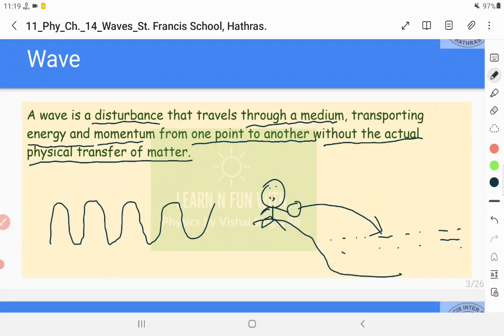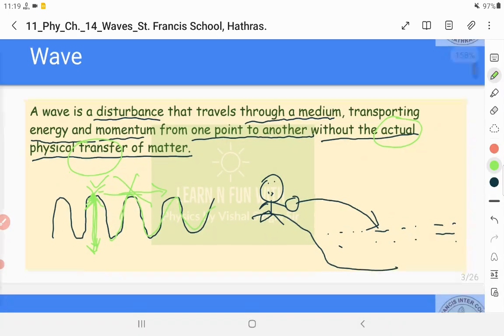So what I'm trying to teach you is that the water particle which was originally here will oscillate up and down, but the water particle will not go ahead. The water particle will remain here. It will move up and down. So what happens? The matter is not transferring, but what is going on? The energy in the form of a wave is going from one place to another place. Now let us move ahead.